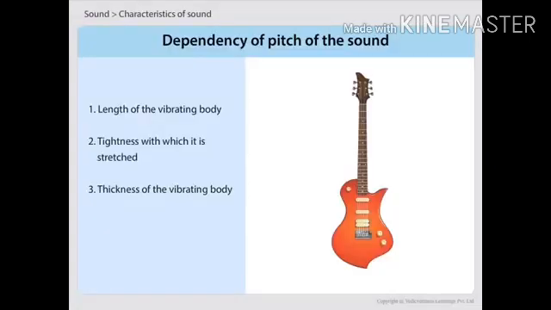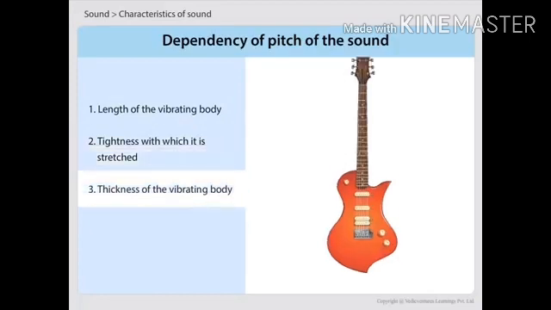Dependency of pitch of the sound: pitch of the sound depends on the length of the vibrating body, the tightness with which it is stretched, and the thickness of the vibrating body.